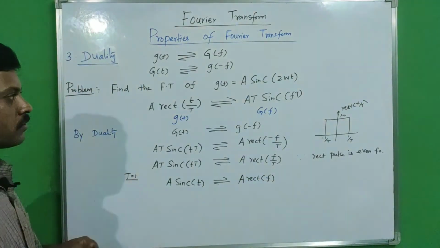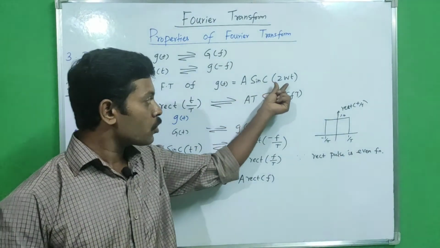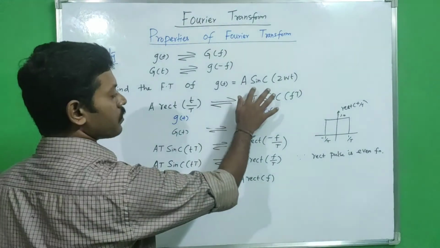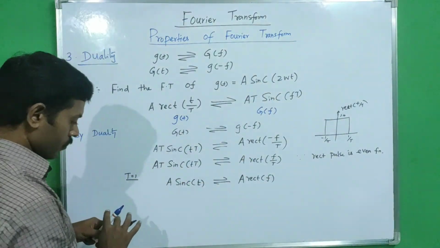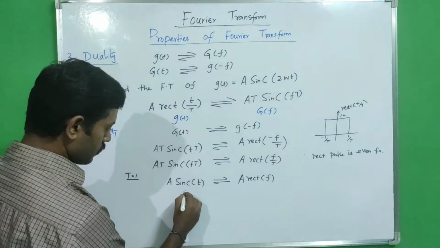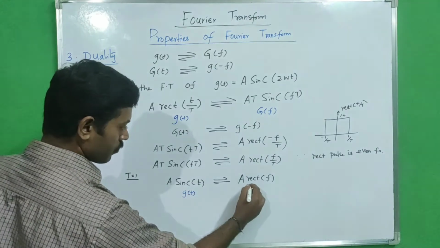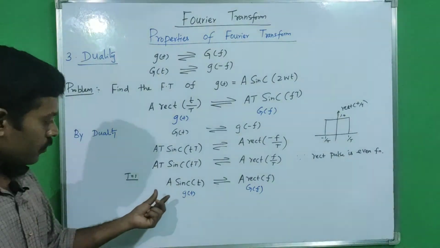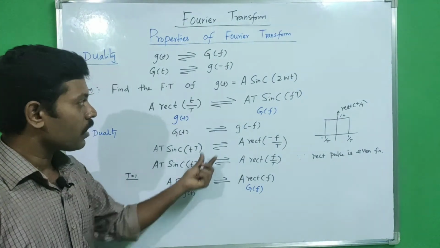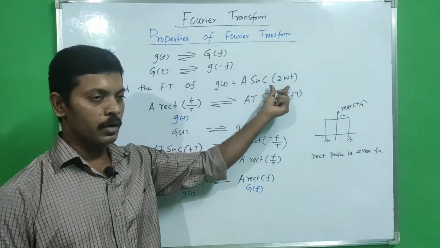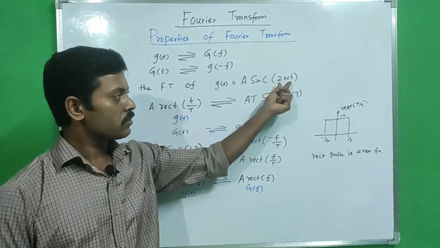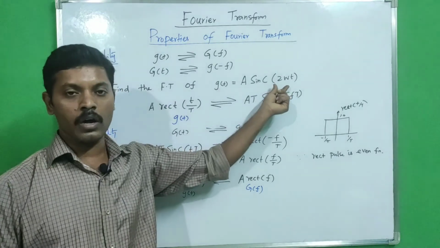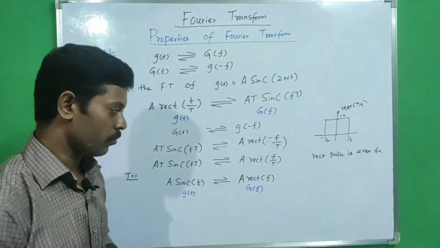But our question is A sinc of 2wt. So just compare A sinc of t and A sinc of 2wt. Here t is multiplied with 2w, which means we have to apply the time scaling property.